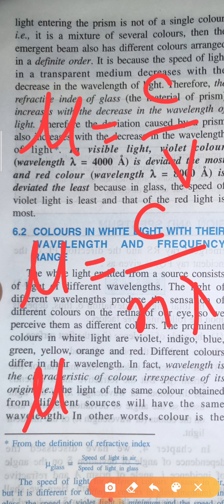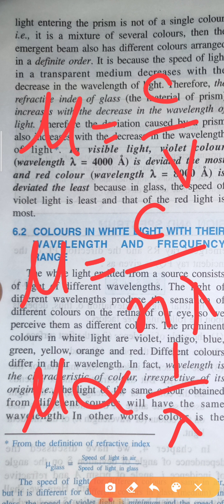So that means your refractive index μ is inversely proportional to λ. If we increase the wavelength λ, then your refractive index will decrease, and if you decrease the wavelength, then your refractive index will increase.